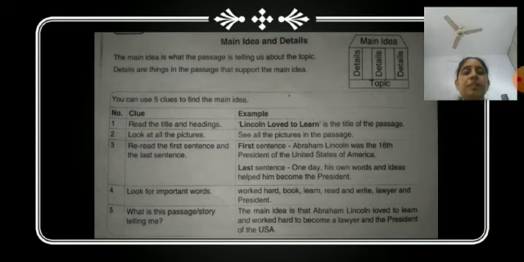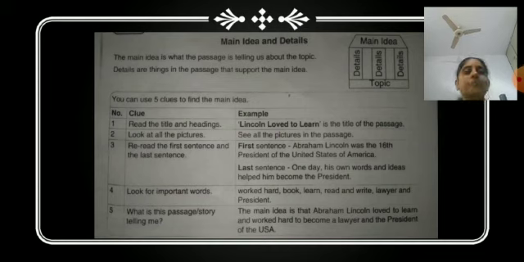Then the third step will be, reread the first sentence and the last sentence. You will reread the first sentence and the last sentence. Why reread? Because first of all, you are going to read the passage thoroughly, and after reading the passage, you will try to find the main idea of the story. So for that, the third step is given, in which you are going to reread the first sentence and the last sentence of the story.